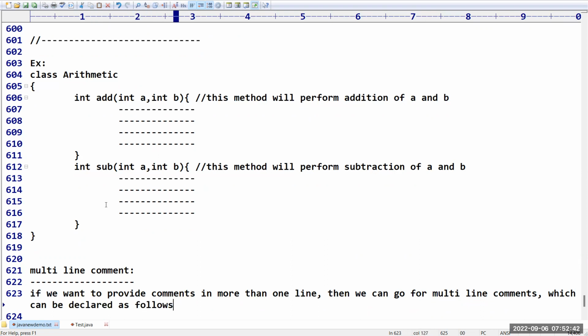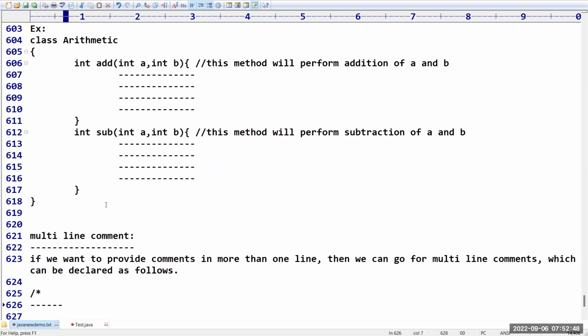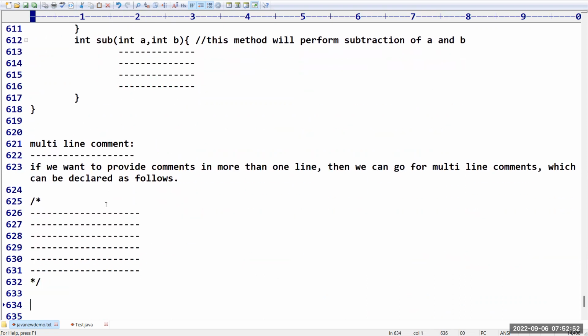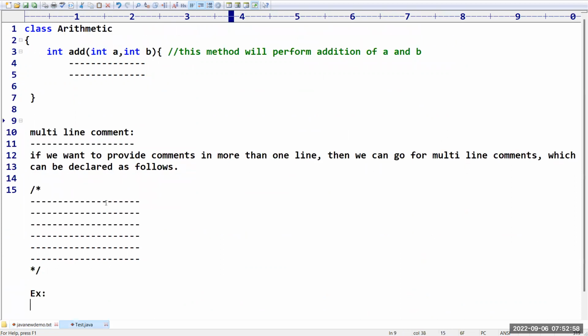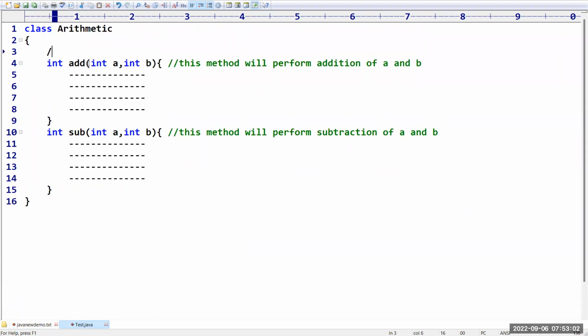Sir, how to declare multi-line comments? It must begin with the forward slash star, and then you need to take the set of instructions, and it must close with the star forward slash. This is nothing but the syntax. Let us go with the same example I am taking. So here I am going to provide some documentation like this.